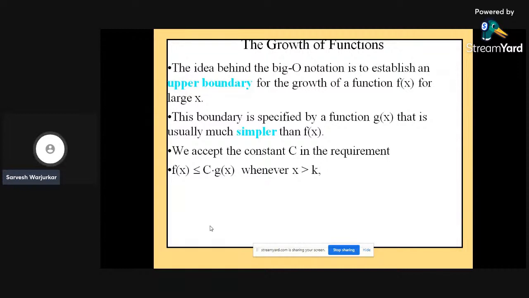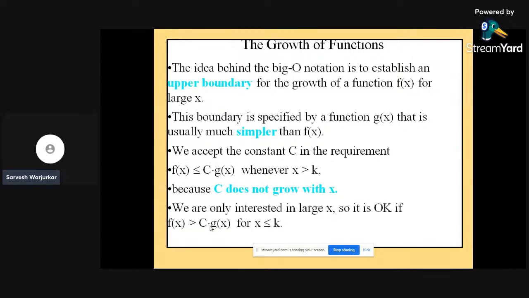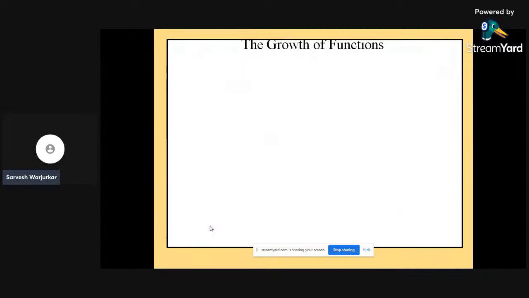We can accept the constant c in the requirement that f of x is less than or equal to c g of x, whenever x is greater than the constant k, because c does not grow with x. That's why we are only interested in large x. So if it is okay, then f of x is less than or equal to c g of x for all x greater than or equal to k.